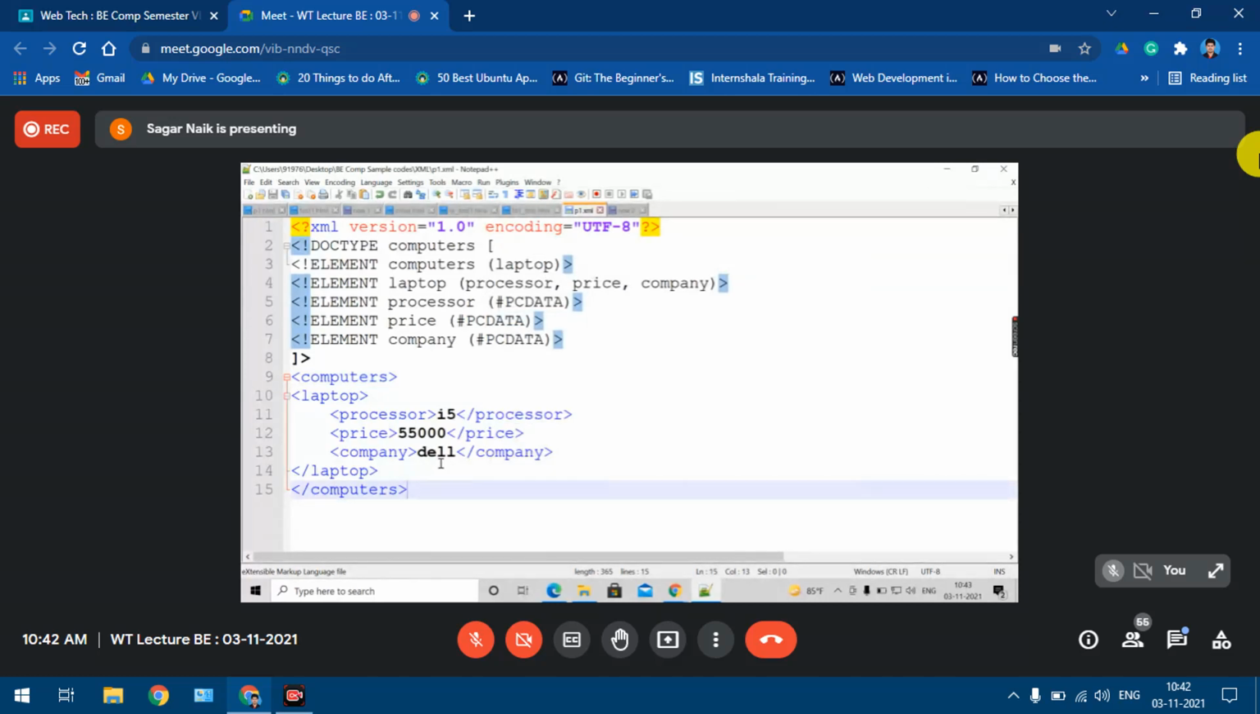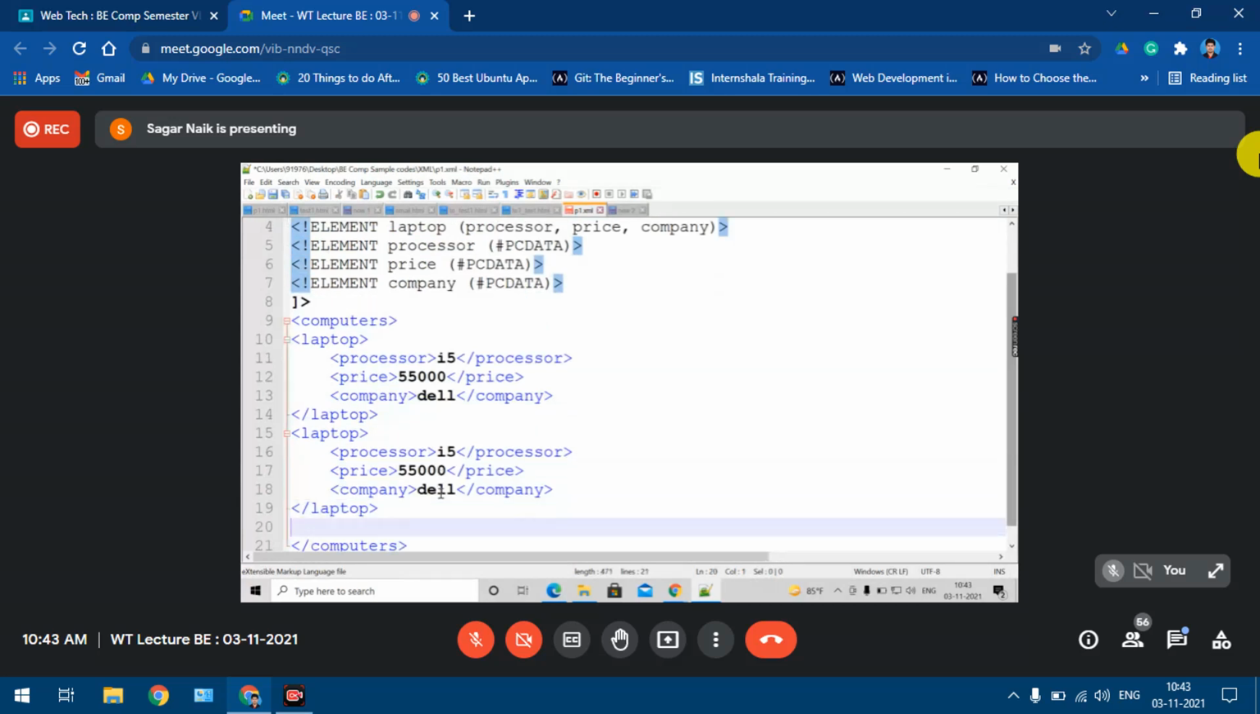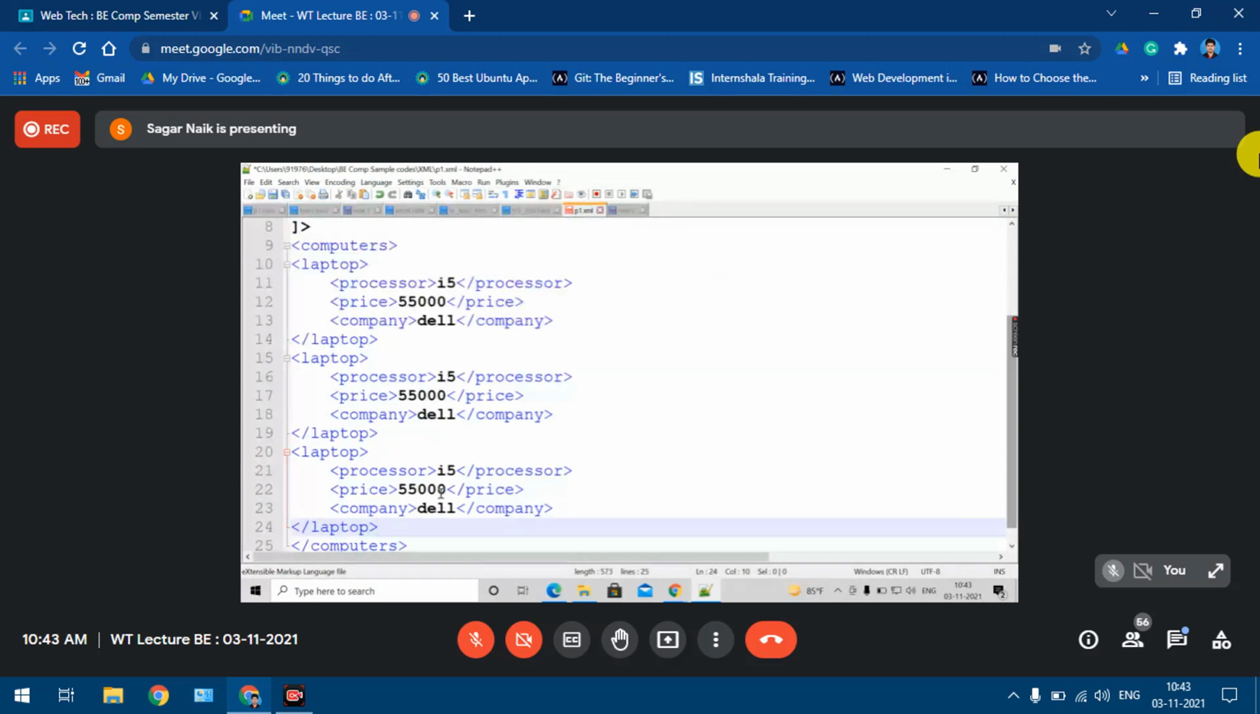Okay. Now I'll just try to add some more things in this XML file. If you understood these things, okay. So what I'll do now? This was my root element, computers. Yes or no? Inside this computers element, I had this laptop element, right? So this laptop element, I'll try to put 2 more times. Let's store the details of 3 laptops. So this is laptop 1. These are the details. This is my second laptop.